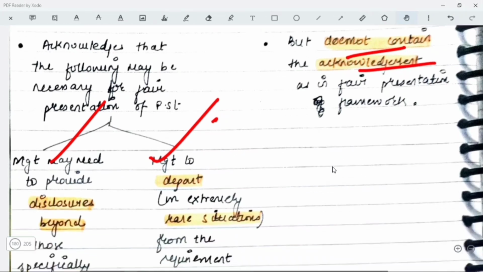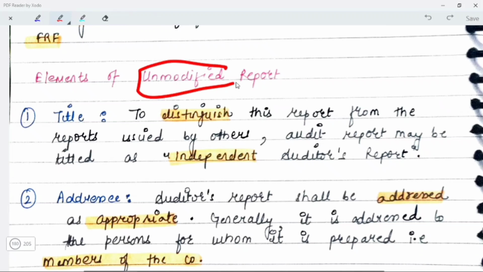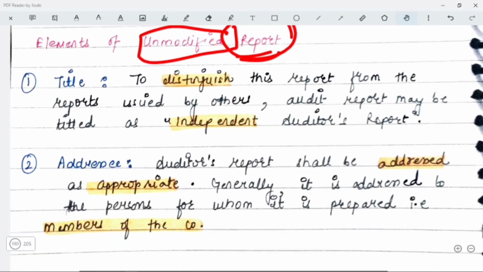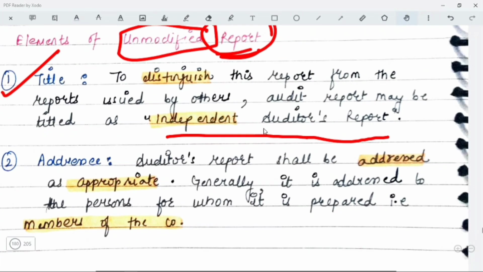Let's talk about the elements of the unmodified report. When you are issuing an unmodified report, these are going to be the elements of the audit report. First of all, you will have to give the title. Now, what do you mean by a title? The title is there to distinguish this report from the reports which are issued by others. The auditor's report may be titled as Independent Auditor's Report.